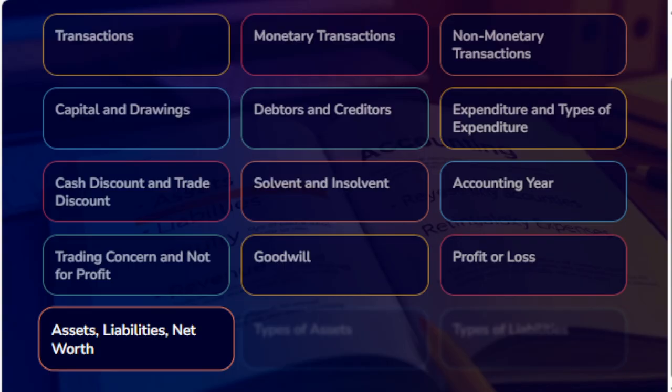Very first, fixed assets. The assets which give long-term benefits to the business are known as fixed assets. For example, land, building, plant and machinery, goodwill, etc. These assets may be tangible or intangible in nature.